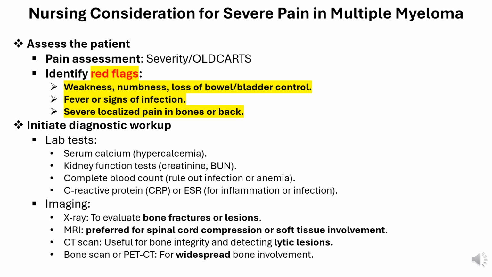Imaging: X-ray, to evaluate bone fractures or lesions. MRI, preferred for spinal cord compression or soft tissue involvement. CT scan, useful for bone integrity and detecting lytic lesions. Bone scan or PET-CT, for widespread bone involvement.